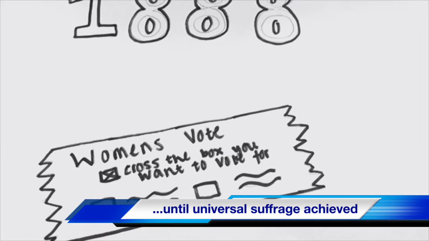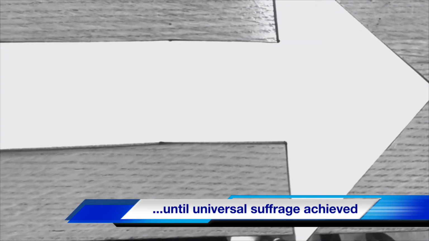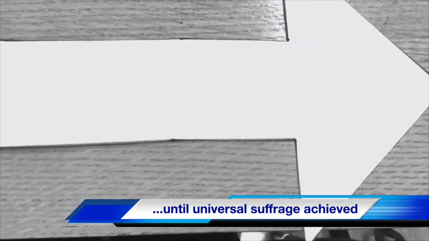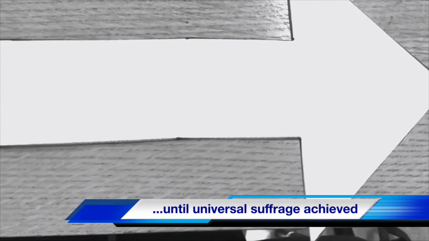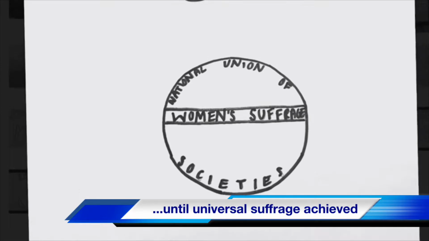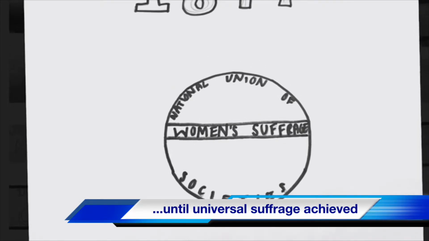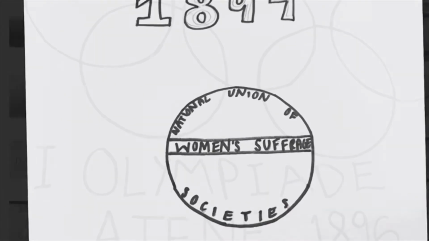The Local Government Act allowed women to vote in elections for county and borough councils in 1888. The National Union of Women's Suffrage Societies was formed.